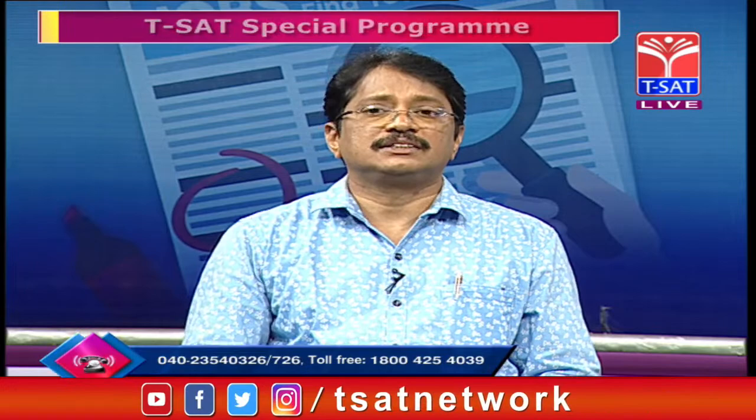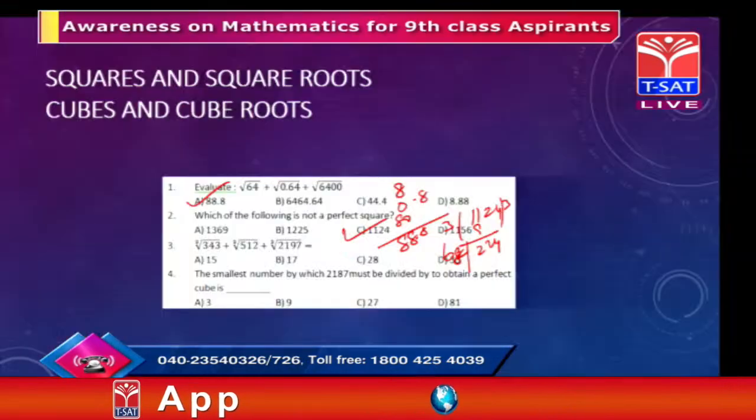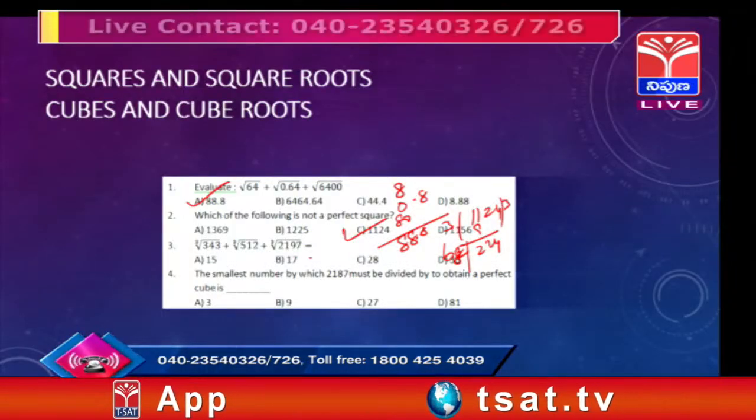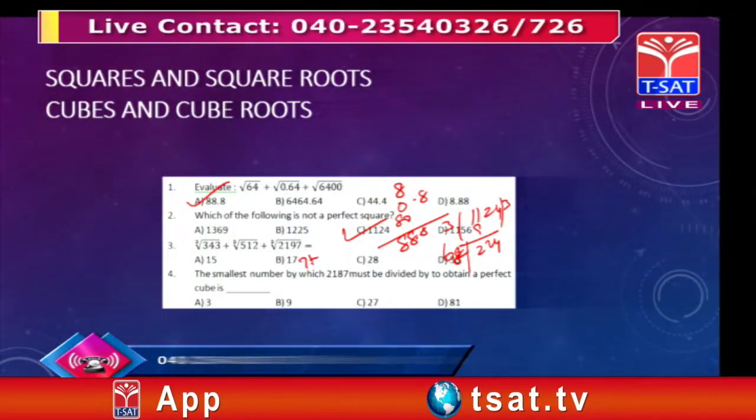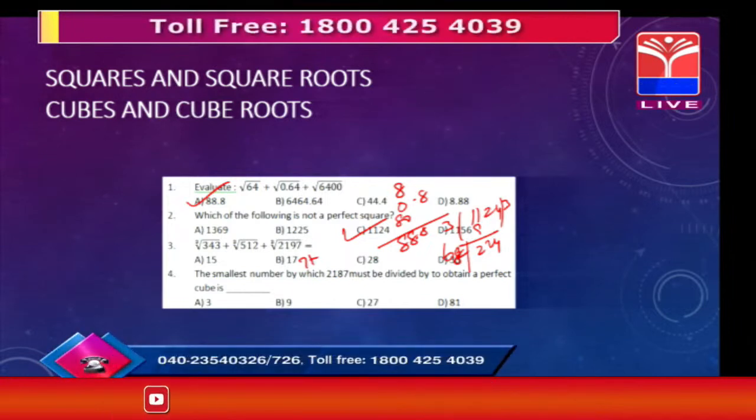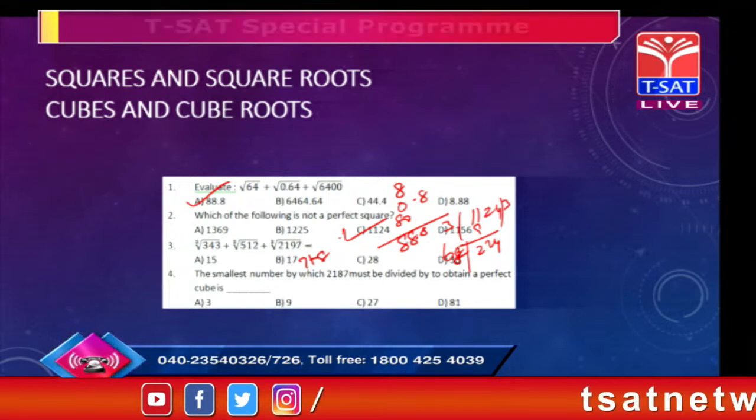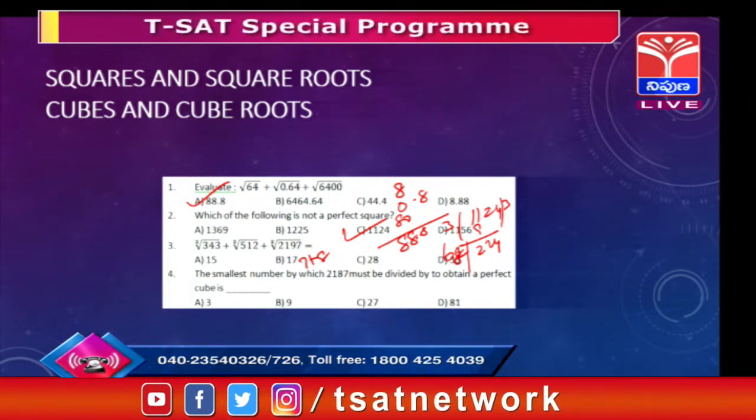If you know them, it is easy to answer most questions in the examination. So 343 is 7 cube, so 7 comes as the answer. 512 is 8 cube, so 8 comes. And 2197 is 9 cube.